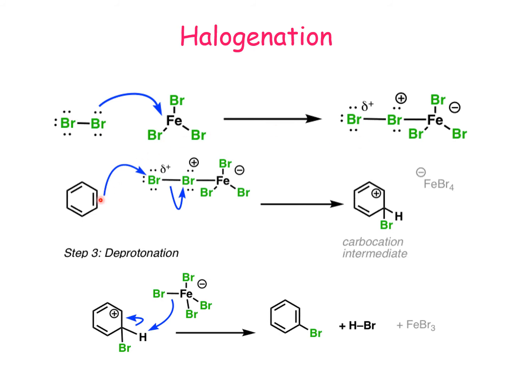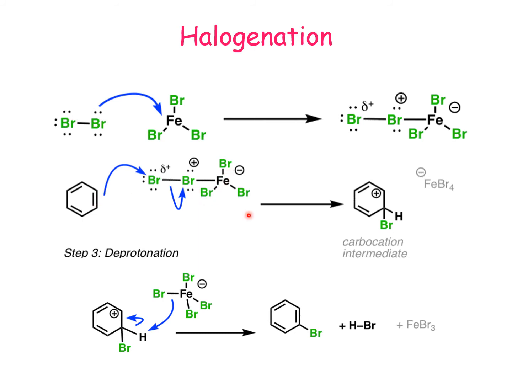So when this is attacked by the ring, another halogen which has been complexed with the catalyst can liberate in the form of, say, FeBr4, or if it is chlorine, FeCl4, which is negatively charged. This is not a true catalyst because it has changed itself for a while.